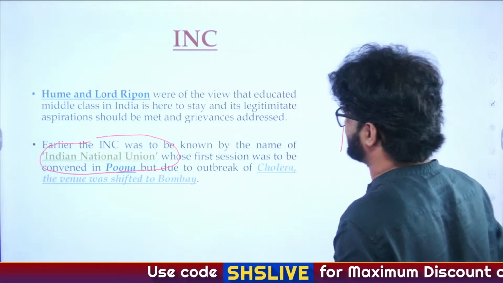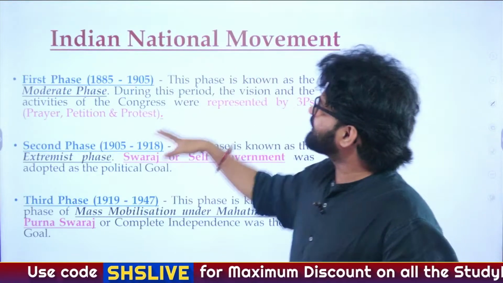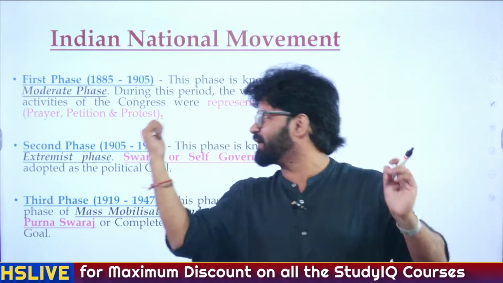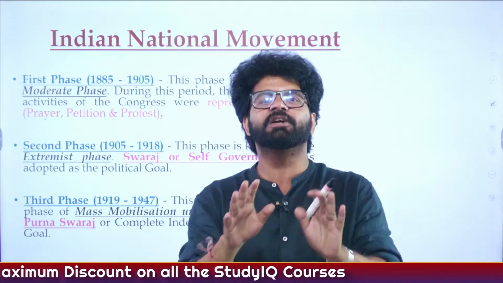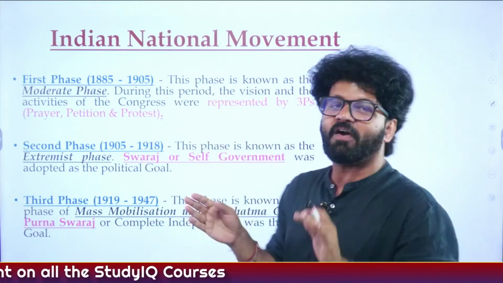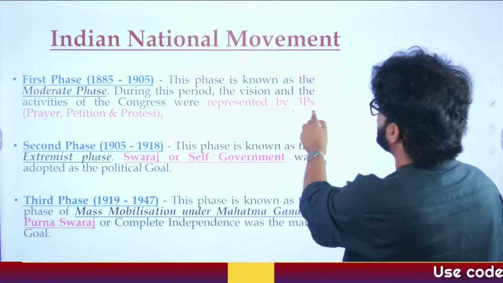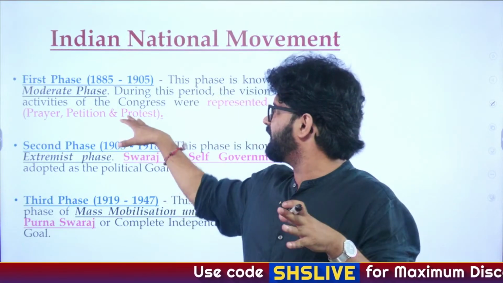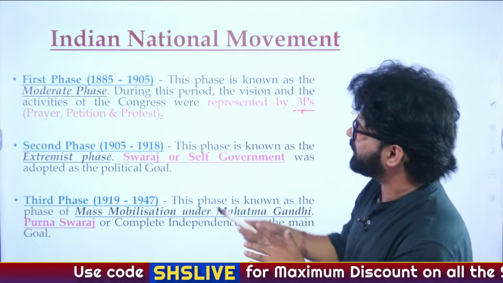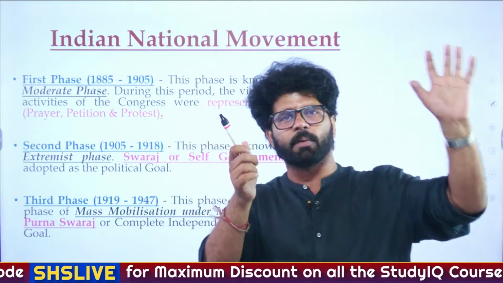Okay. Let's focus. Indian national movement, different phases. We have to talk about the first phase today, that is 1885 to 1905, the moderate phase, where the 3 P's are very popular: prayer, petition and protest. The discontentment against these 3 P's will lead to the rise of the extremist phase, where we'll talk about Lal Bal Pal.